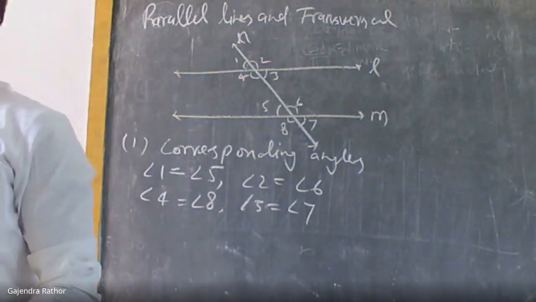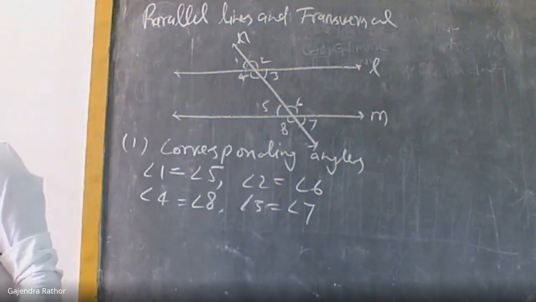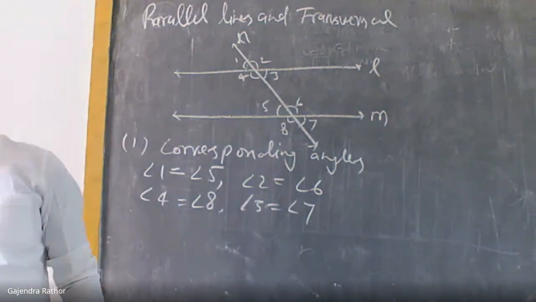Okay. What is the next type of angles? Alternate interior angles.